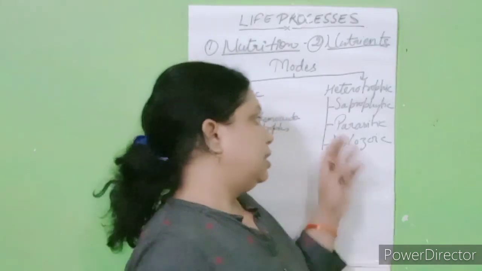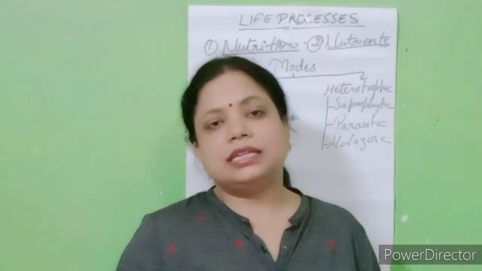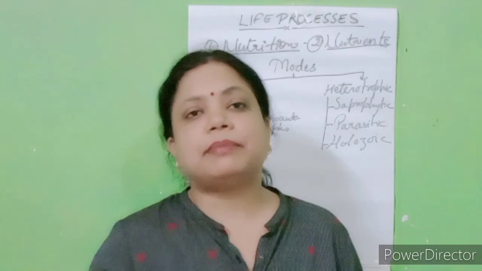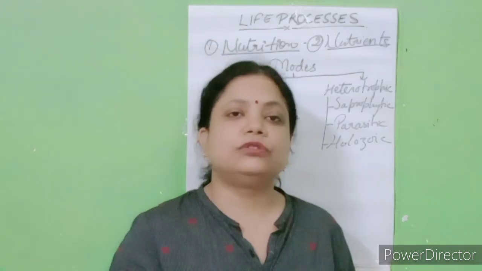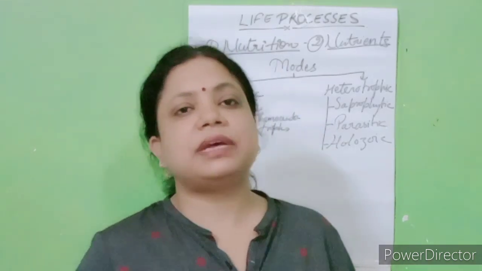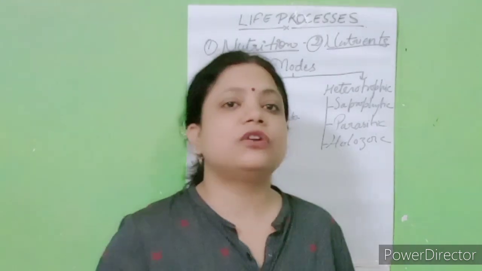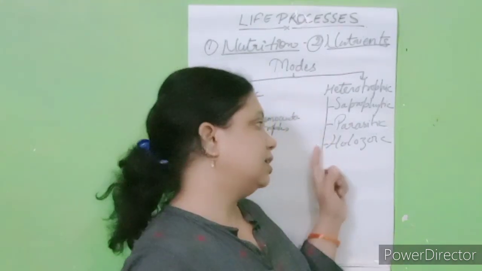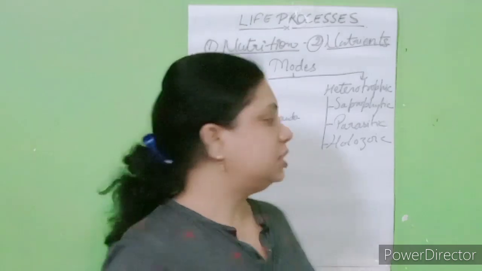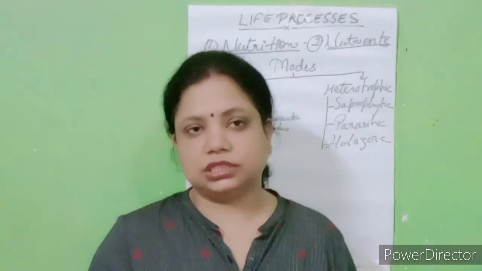Parasitic. In parasitic nutrition, parasites are living organisms which depend on others, on their host, and that nutrition is known as parasitic nutrition.